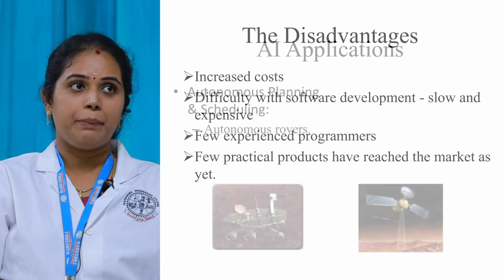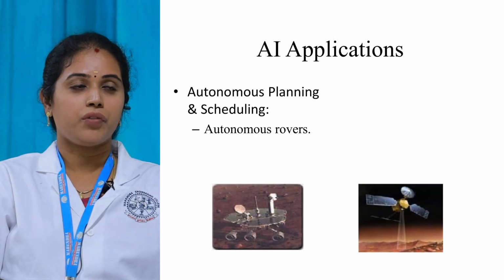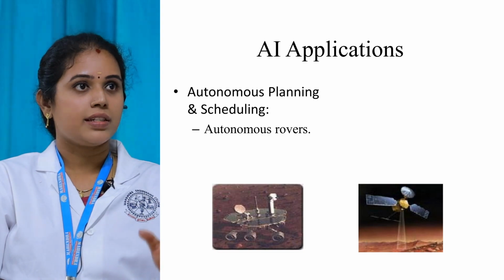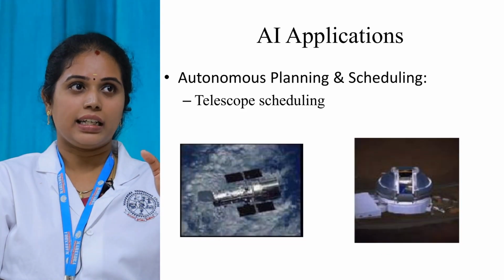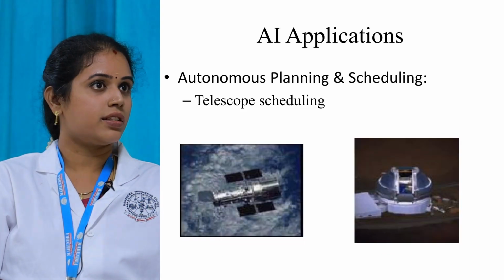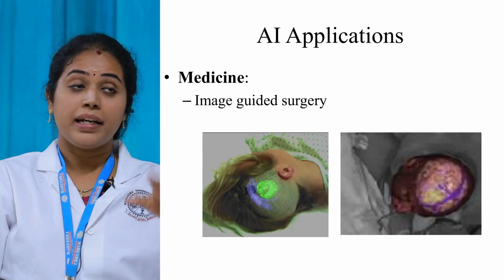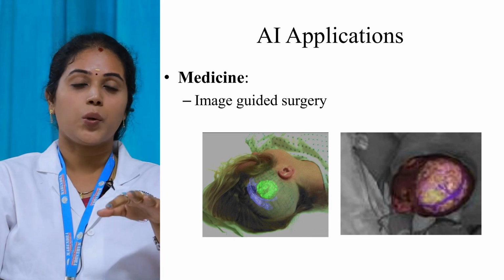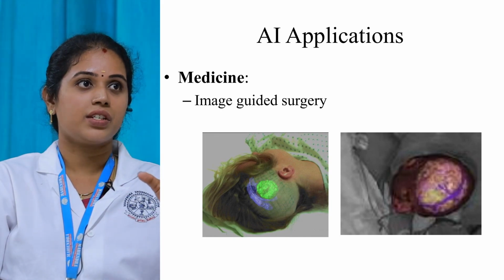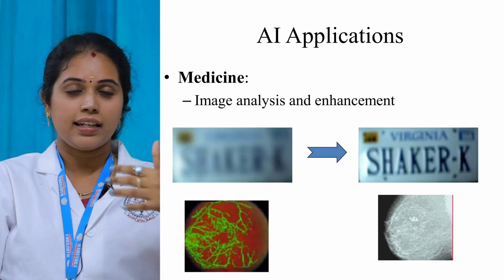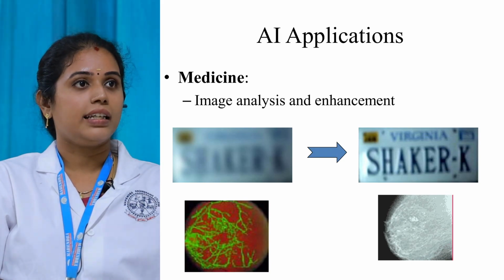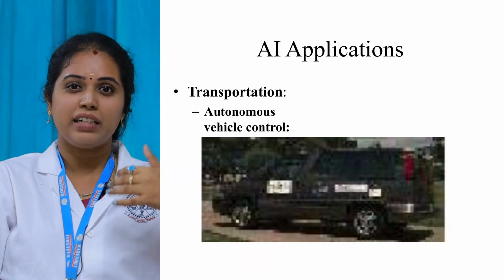The next one is applications. We have a number of different applications in AI. One is autonomous planning and scheduling, telescope scheduling, and the next one is analysis of data. In the medicine field, it has great scope: image guided surgery, image analysis and enhancement, and classifications. The next one is transportation, the automatic self-driving car.